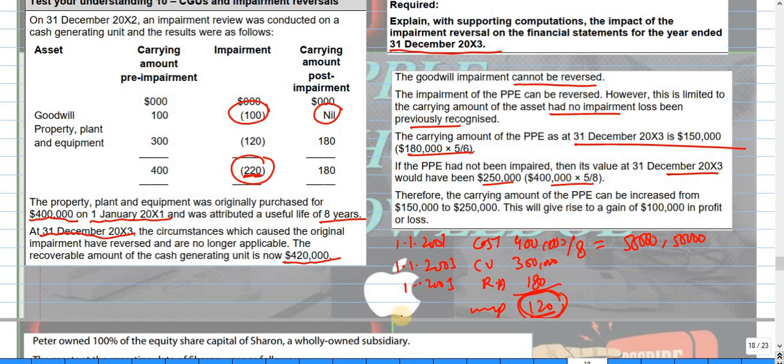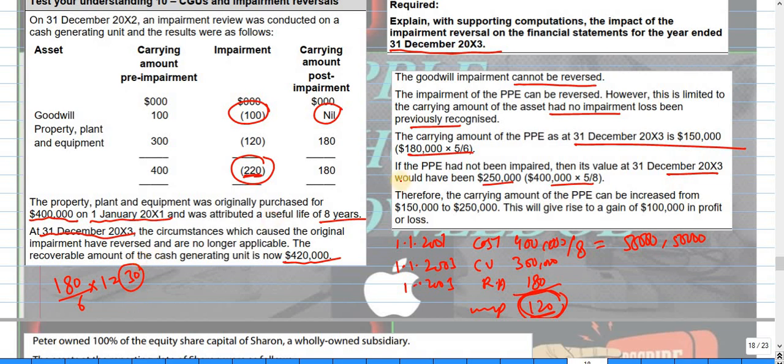Now 180 is divided by how much? 2 years have already passed, so the remaining years are 6. So for 1 year you will get 30 depreciation.